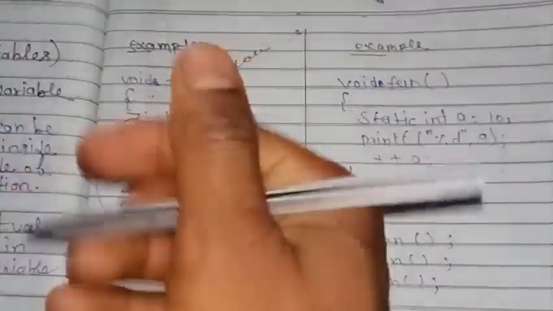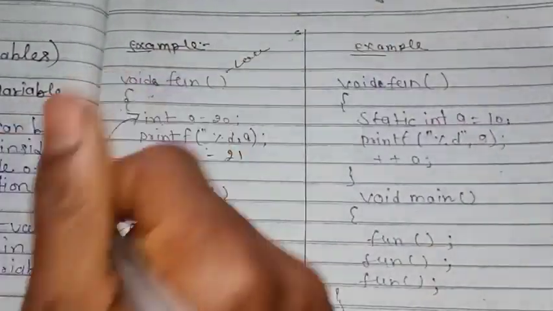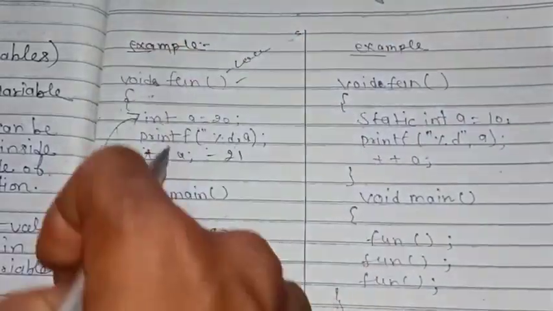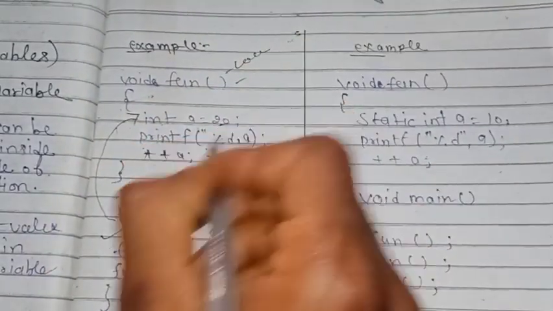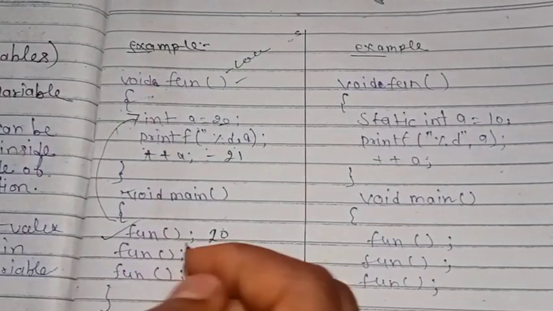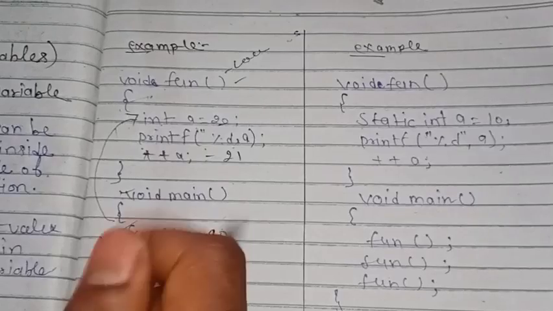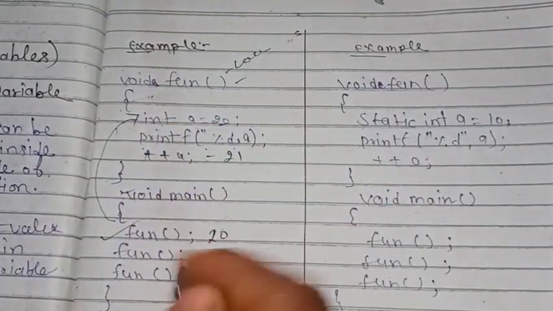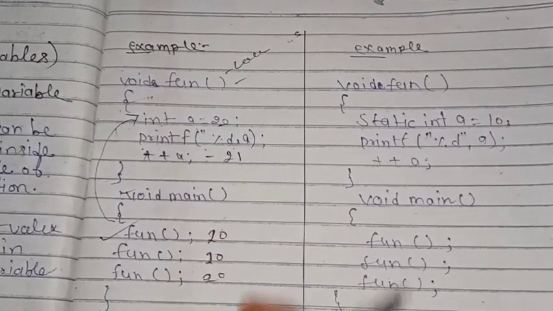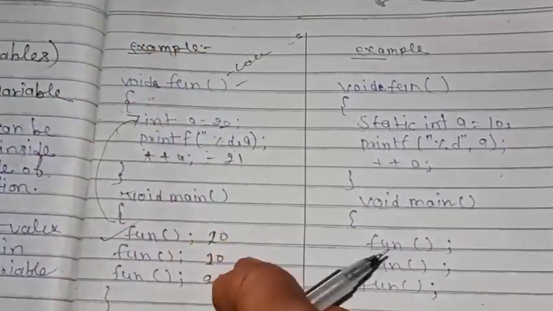Again, the function is destroyed for the local variable, and the value 20 is initialized again, then prints 20 again. When the next function runs, the value will again be 20. So there will be a separate value for the local variable each time.